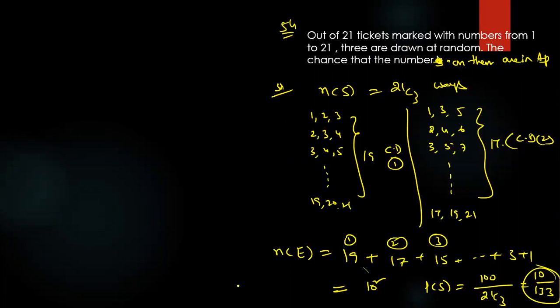Okay, dear students. The chance that the numbers on them are in AP means what here? Option D, actually, is not here. Otherwise, you have to see question number 60 also, same thing.